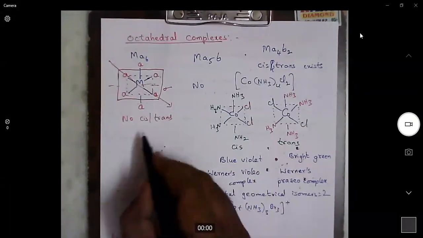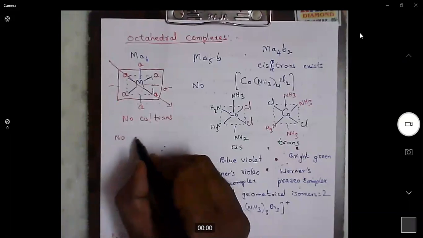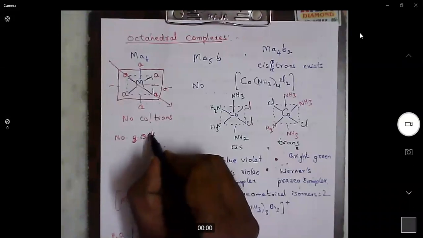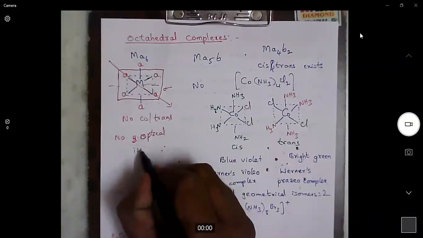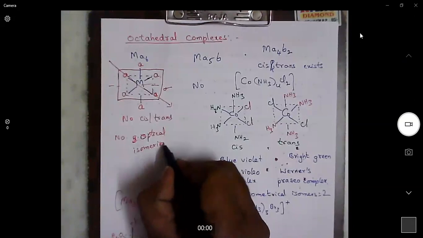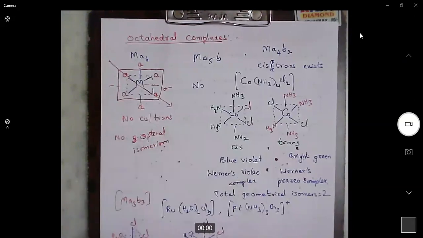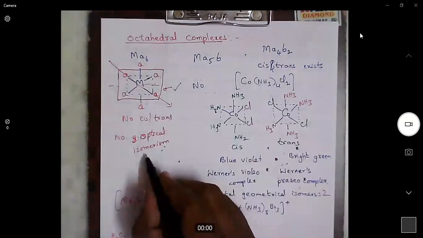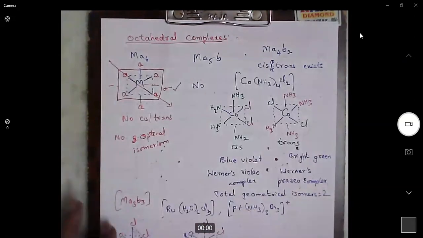So in this case, no geometrical, no optical isomerism, because a plane of symmetry exists. Plane of symmetry exists, so no geometrical, no optical isomerism.